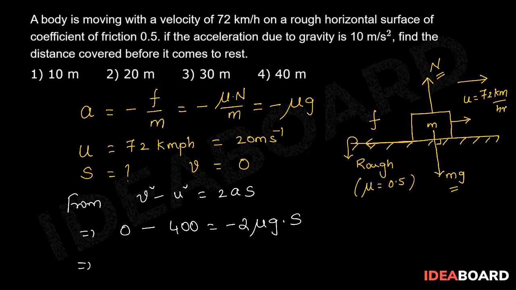So from this, s is equal to 400 upon 2 mu g. So this implies s will be equal to 40 meter.